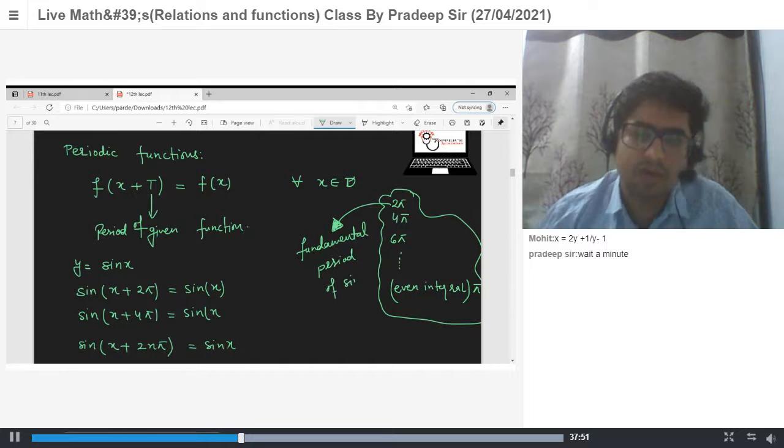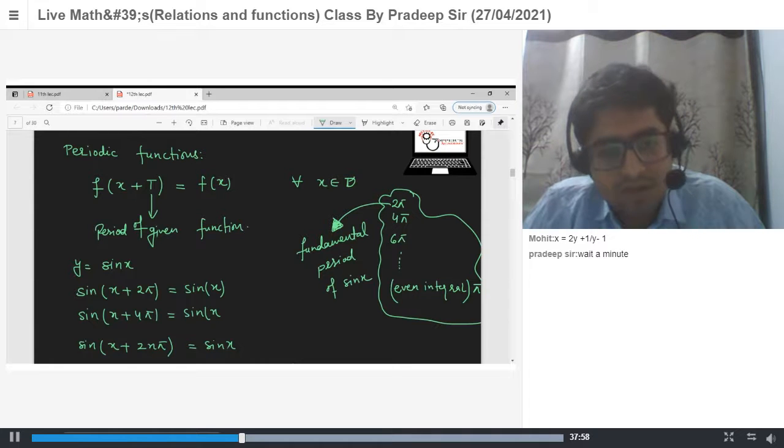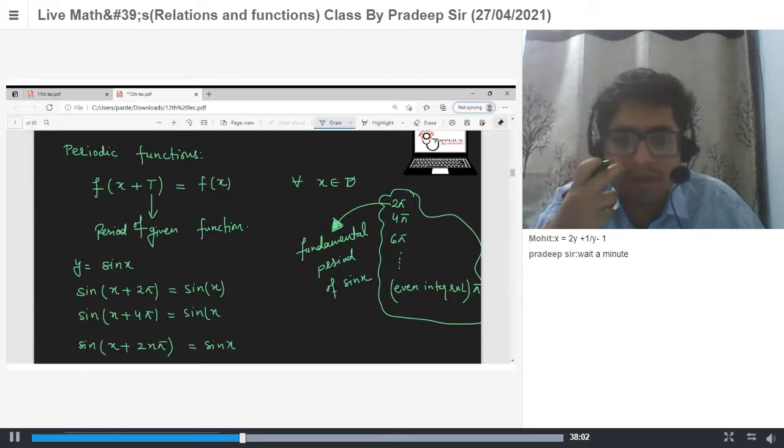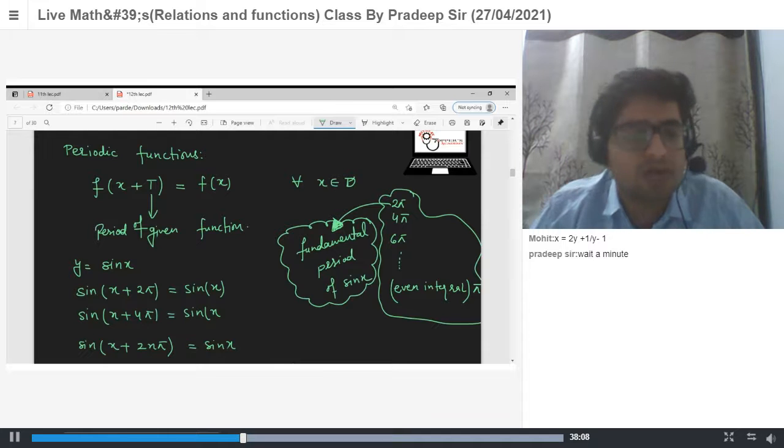Got it? What is the fundamental period? The smallest out of them is known as the fundamental period of that function. If the question is to find the period, it means you have to find the fundamental period only.